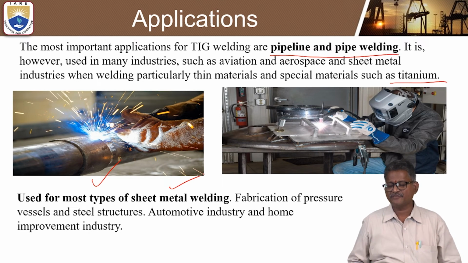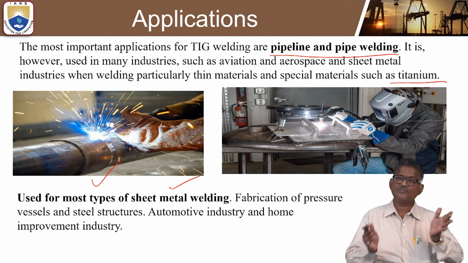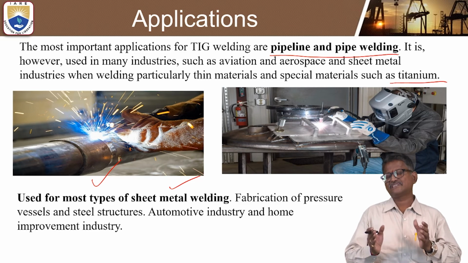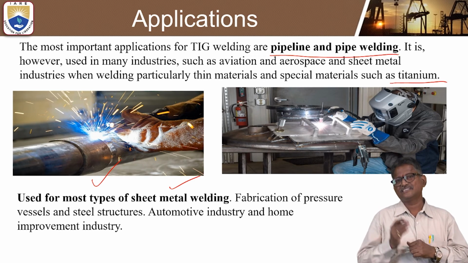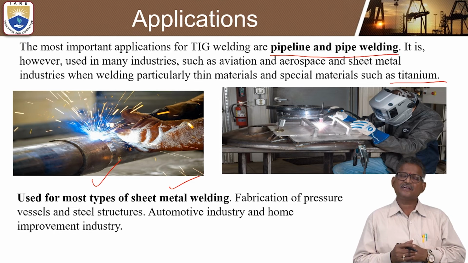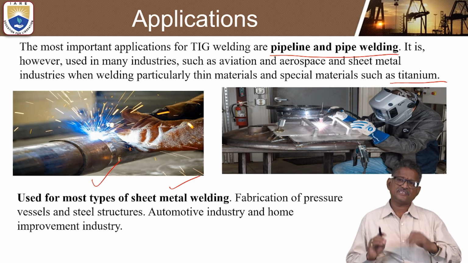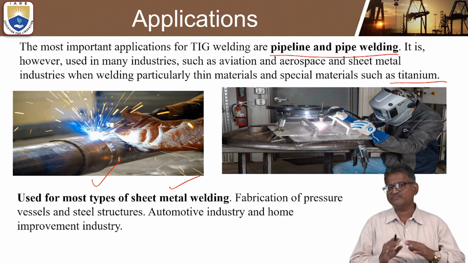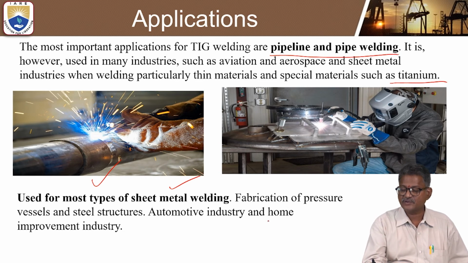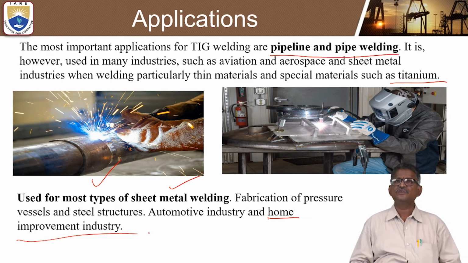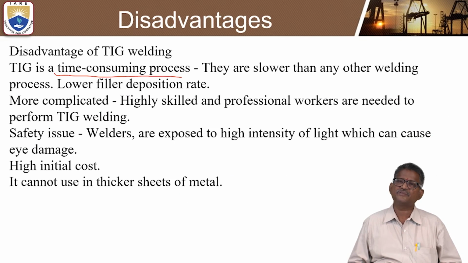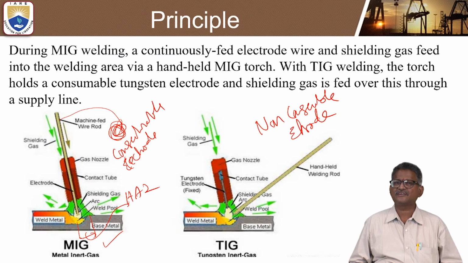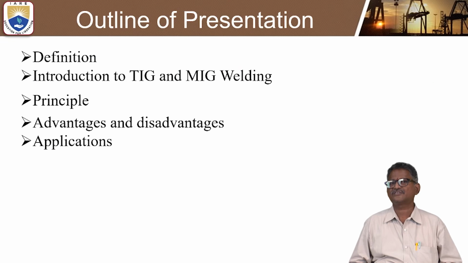Okay, and the fabrication of pressure vessels and steel structures can be done by TIG welding. The majority of the automobile industry is only suitable for TIG and MIG welding, and some home improvement industries can also use TIG and MIG welding very effectively. So this is about tungsten inert gas arc welding and metal inert gas arc welding.